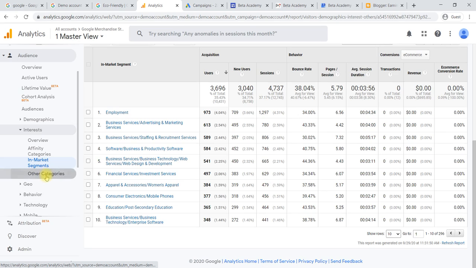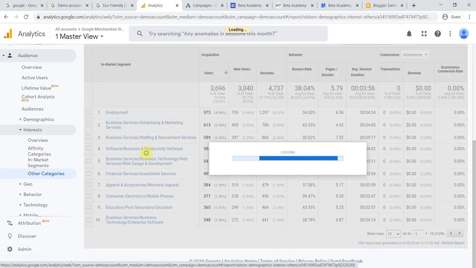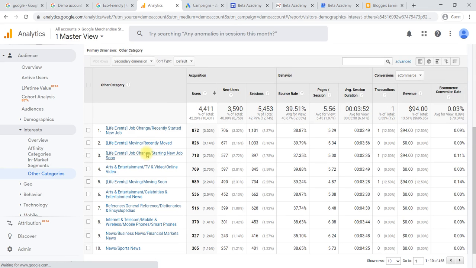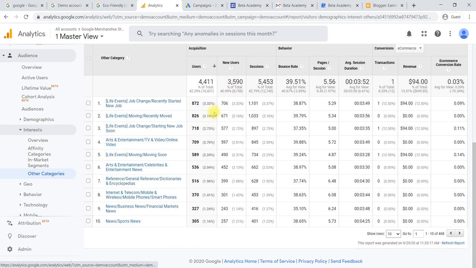Then the other category. In Google Ads there is also an option where you select other categories, not the popular ones. In that, how is the behavior? Again it is the same thing, I don't want to waste your time. The analysis is similar: acquisition, behavior, and conversion compared category wise, here other category wise.